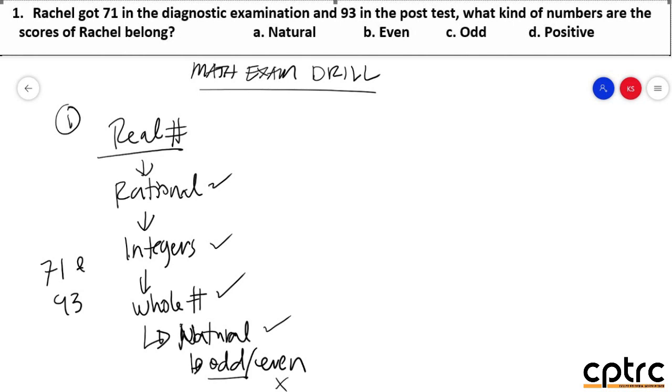The problem is, what is the most subset or most specific answer, because that would be the best answer. As you can see here, we have odd number as our answer. So this number 1 is letter C. And a reminder: integers include negative numbers, positive numbers, and 0. If you say whole numbers, only 0 and the positives. If you say natural numbers, these are the positive numbers only.